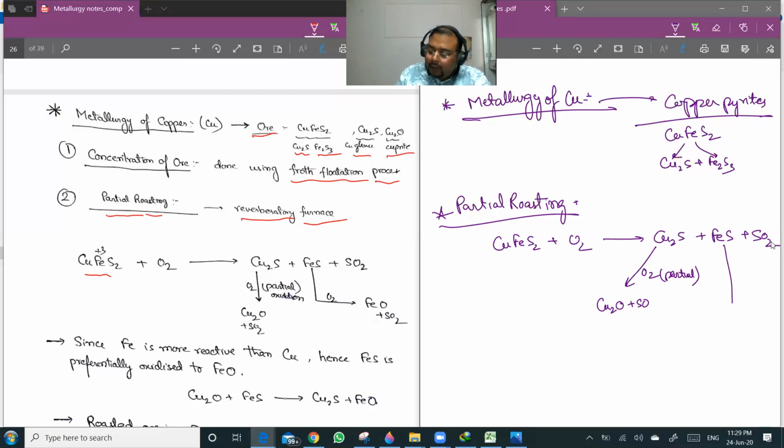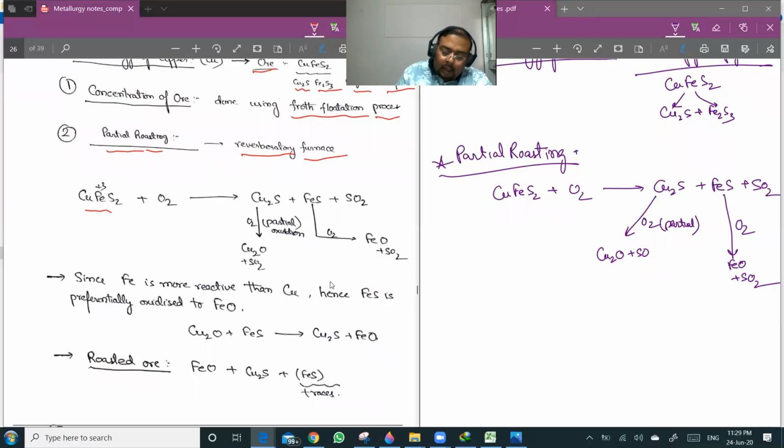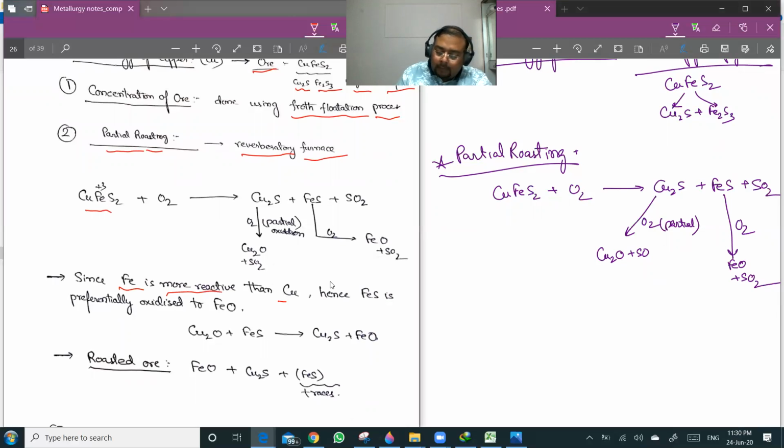FeS, because iron has a high tendency to react with oxygen, will be converted into FeO plus SO2. These are the reactions taking place during roasting. Since iron is more reactive than copper, FeS is preferentially oxidized to FeO.